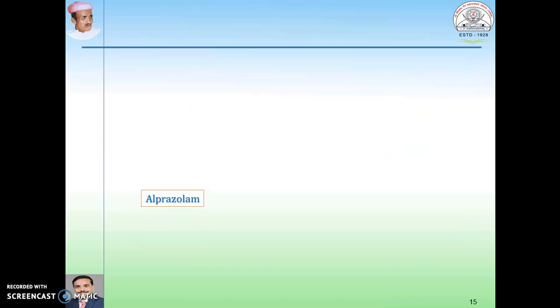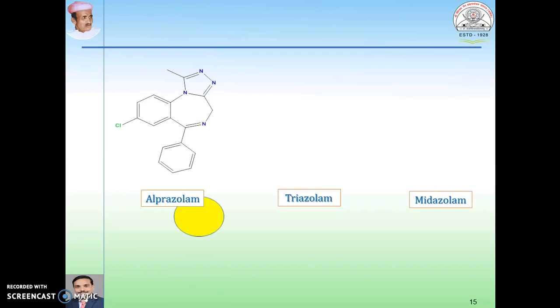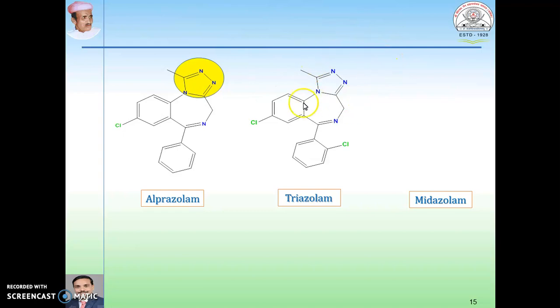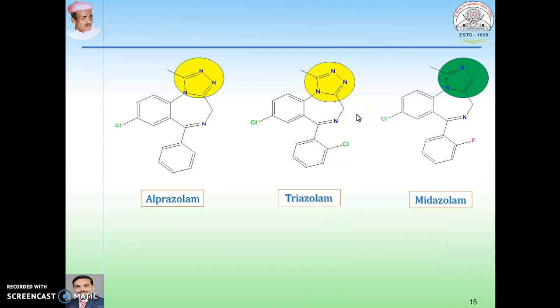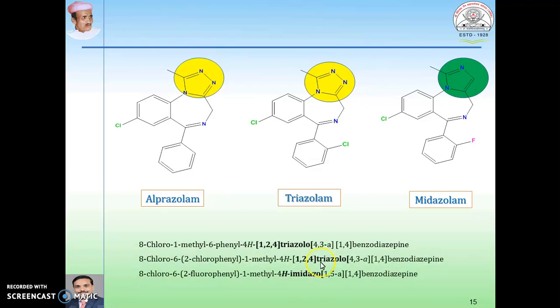Let us see the examples of these. Alprazolam, triazolam, midazolam, these are the most important drugs. You can see here the fused ring system, which contains 3 nitrogens in the ring, that is the triazole system in alprazolam. Triazolam, that name indicates a triazole ring here as the fused ring system. Next, midazolam contains, instead of triazole, an imidazole ring system. And these are more popular drugs for sedative hypnotic action.